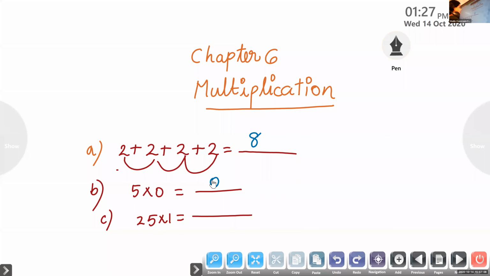Now, Suhim, please unmute. What is the third question answer? 25. Yes, 25 itself. When we multiply a number by 1, you will get same number. That means 25 into 1 equal to 25. Correct.